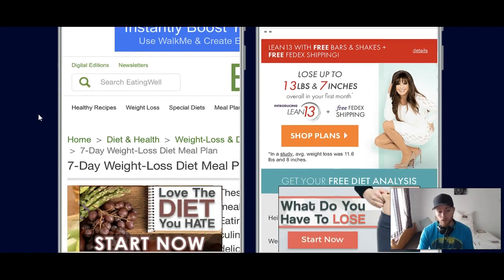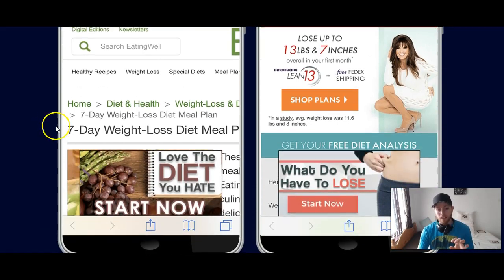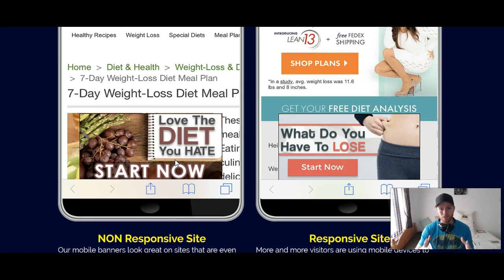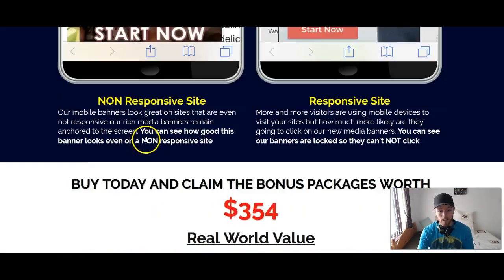So what's really cool about their software when you create these banner ads is that the banner ad is going to show the same whether it's a mobile optimized website you're going to or a non-mobilized website. So as you can see here, it looks exactly the same, which is a really cool feature. That way you're not going to lose any conversions or click-throughs because of it if a website's not mobilized.